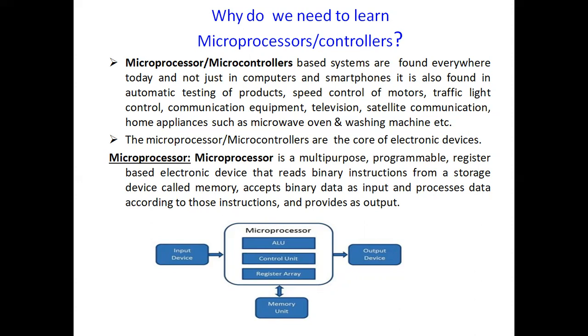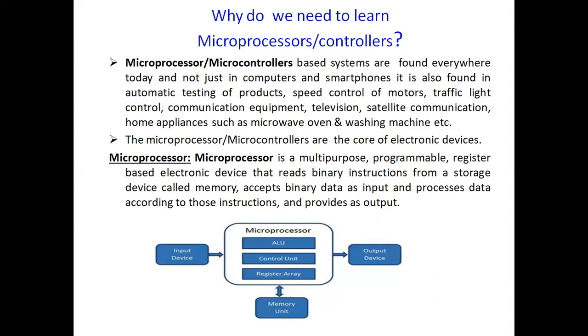As you all know, multi-purpose is more than one purpose. Nowadays, if you take an example of our computer, with the help of our computer, what are all the operations that we can do? We can perform any mathematical operations, such as any calculation operations in our computer. Not only that, computers are used for word processing, for video watching, and audio songs we can hear with the help of computers.